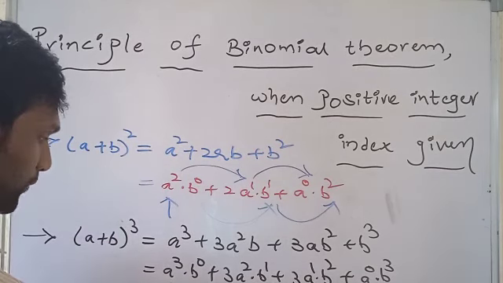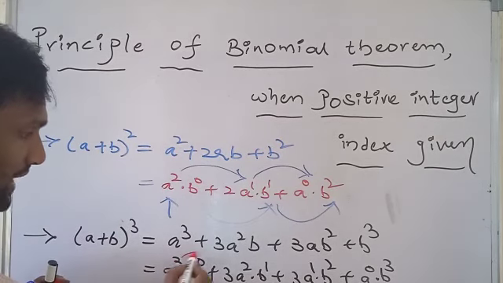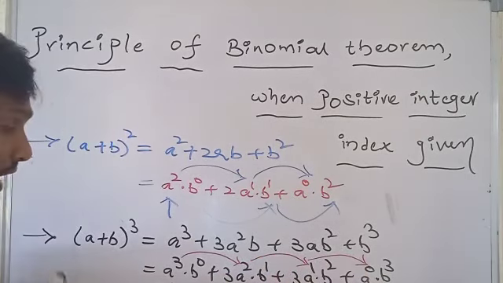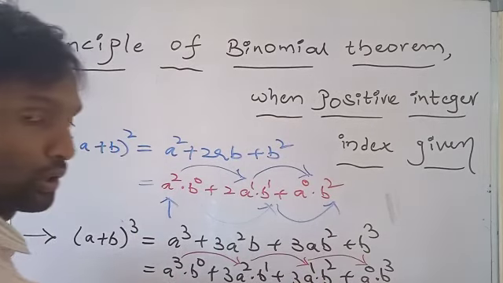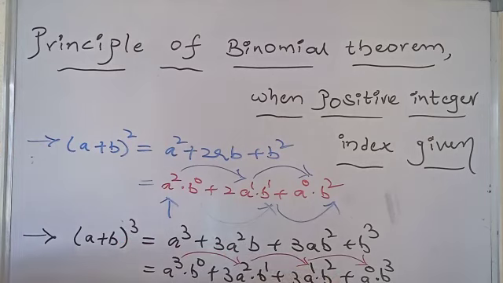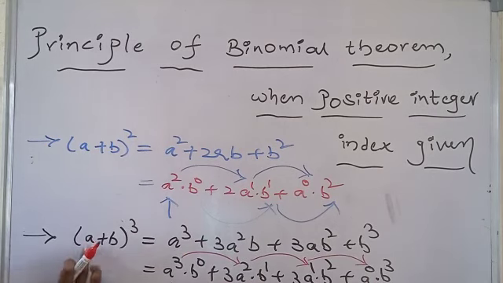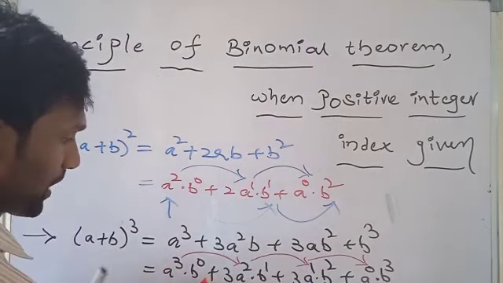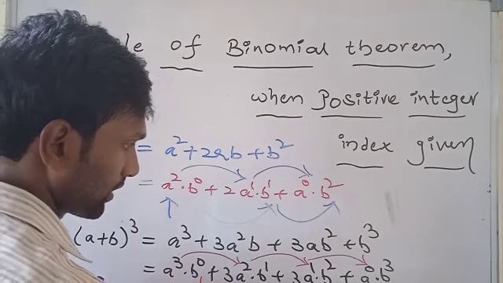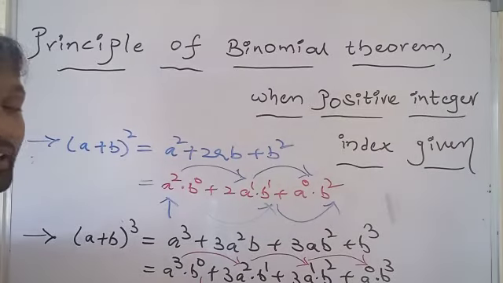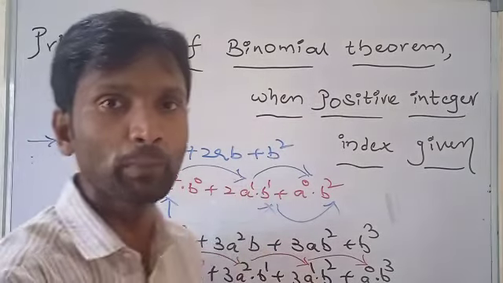Now observe the powers of a. First the power is 3, after that 2, after that 1, after that 0. The powers of a are in decreasing order: 3, 2, 1, 0. That means in this binomial expansion, the powers of the first term a are in decreasing order. Now observe the powers of b: 0, next 1, next 2, next 3, that is 0, 1, 2, 3. That means the powers of the second term b are in increasing order. So this is the standard principle.